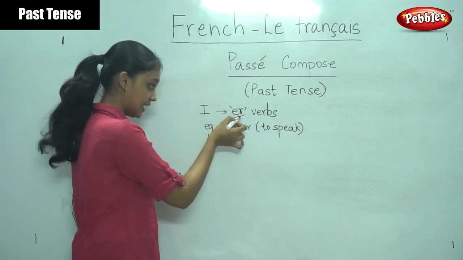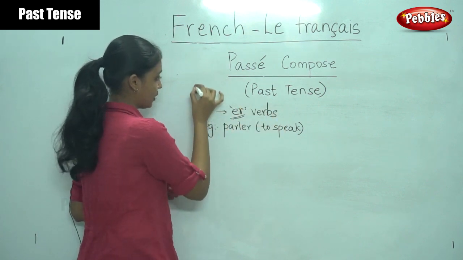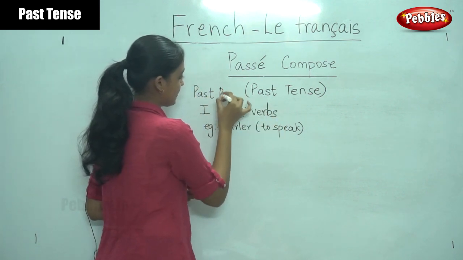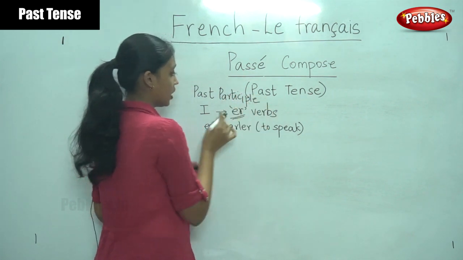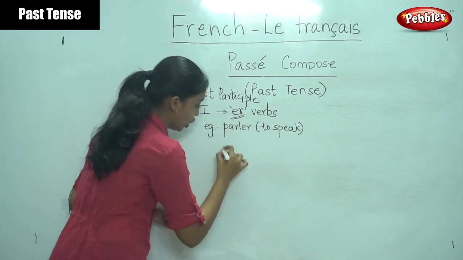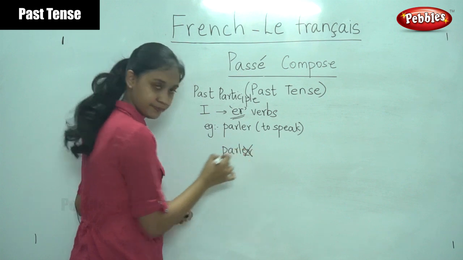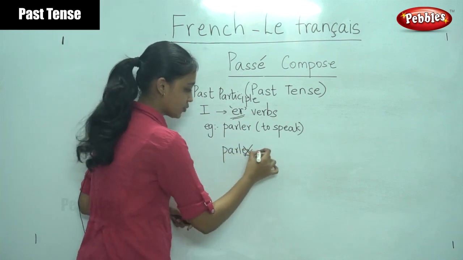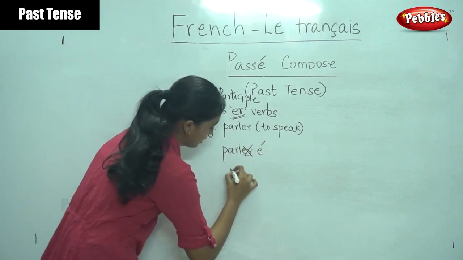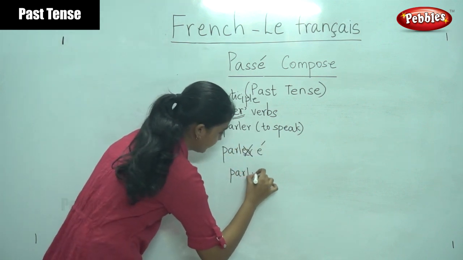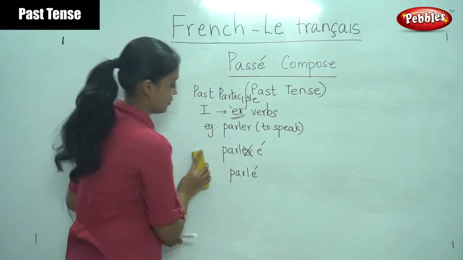Now, for the ER verbs, the past participle. Now, what we are learning is the past participle. So, for all the ER verbs, we would remove ER and we would replace it with E and an acute accent. So, the past participle would be parlé. Did you understand? I'll repeat it once again.